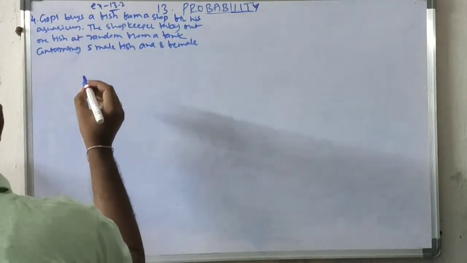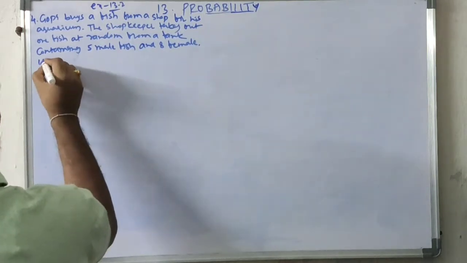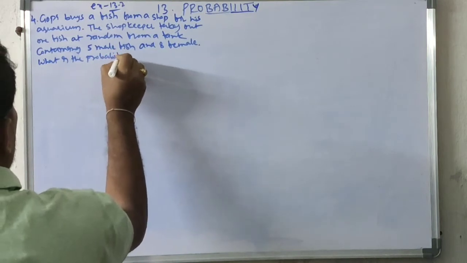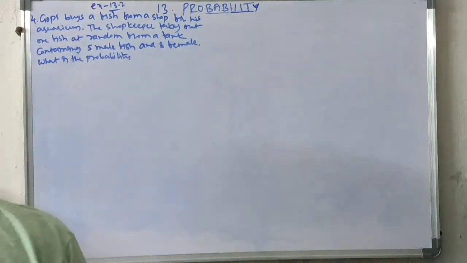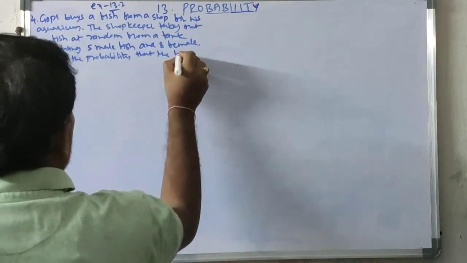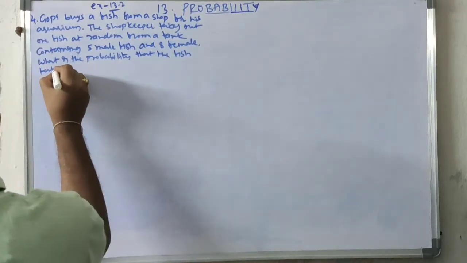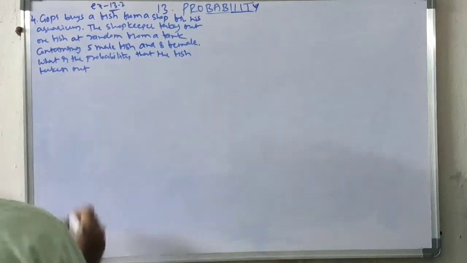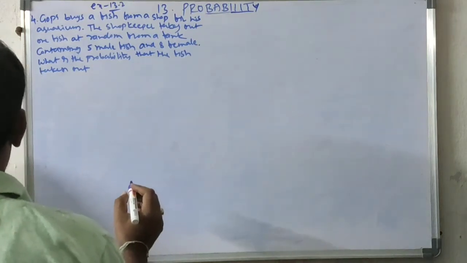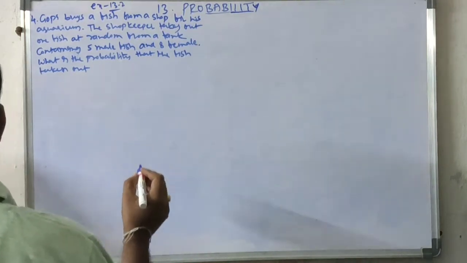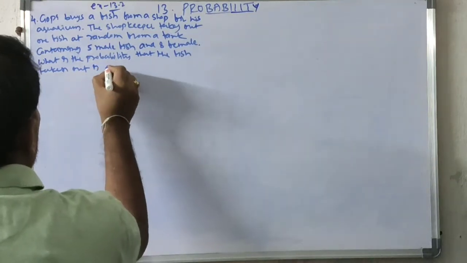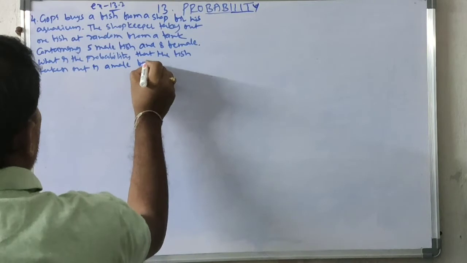What is the probability that the fish taken out is a male fish?